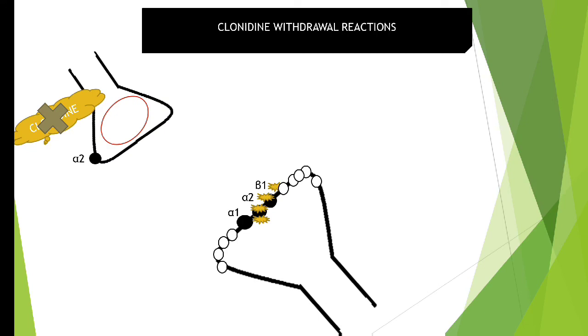When alpha 1 and alpha 2 receptors get activated, it will produce vasoconstriction. Instead of 2 receptors, it will now interact with 10 receptors, so 10 times the vasoconstriction and 10 times the hypertension can be assumed. So much severe hypertension will be produced.